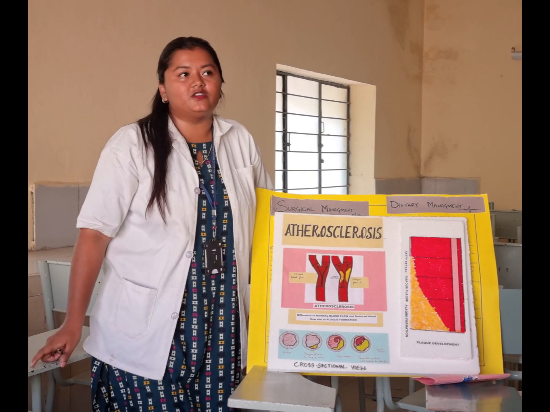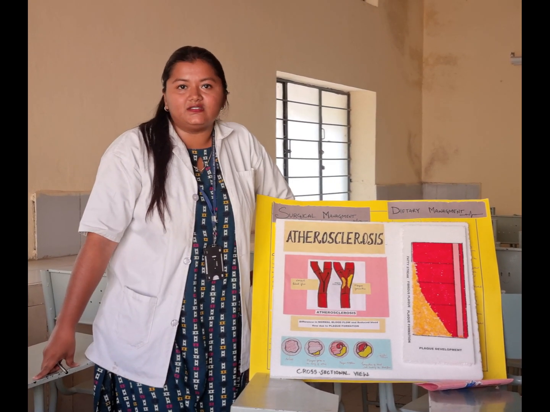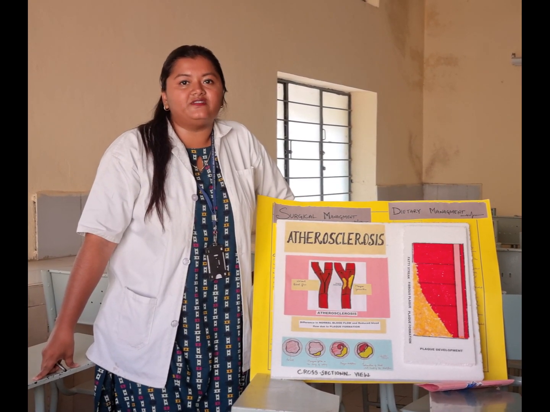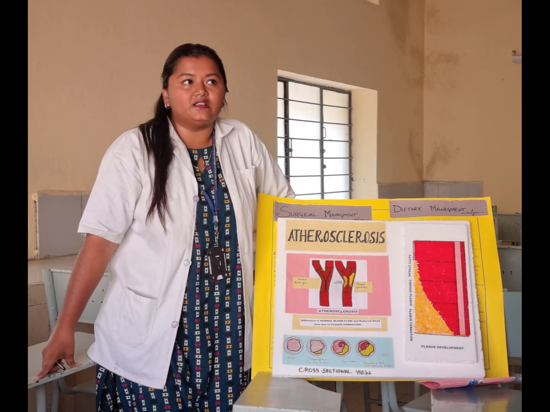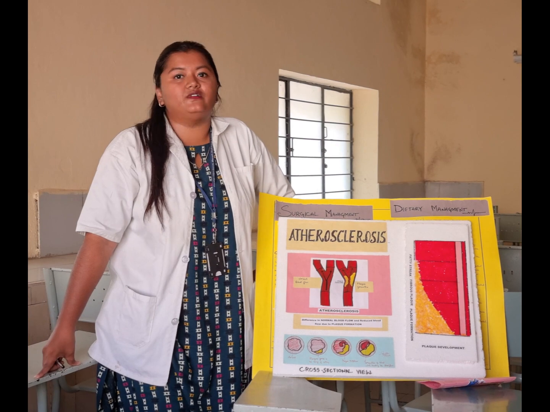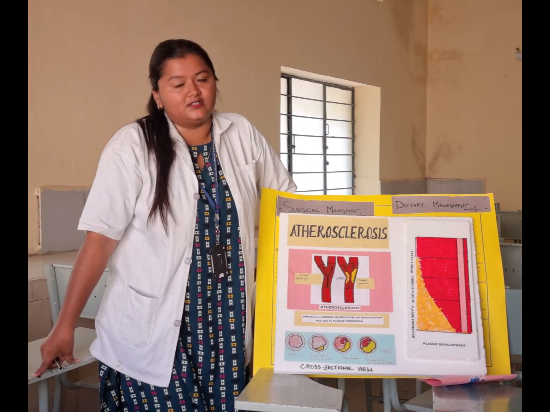Muscular disorders are where the muscular layer of the heart is getting affected, for example, pericarditis. Valvular diseases are where the valves of the heart are getting disturbed, for example, valvular stenosis. Vascular disorders are where the larger vessels of the heart are getting disturbed. Examples are coronary artery disease and atherosclerosis.